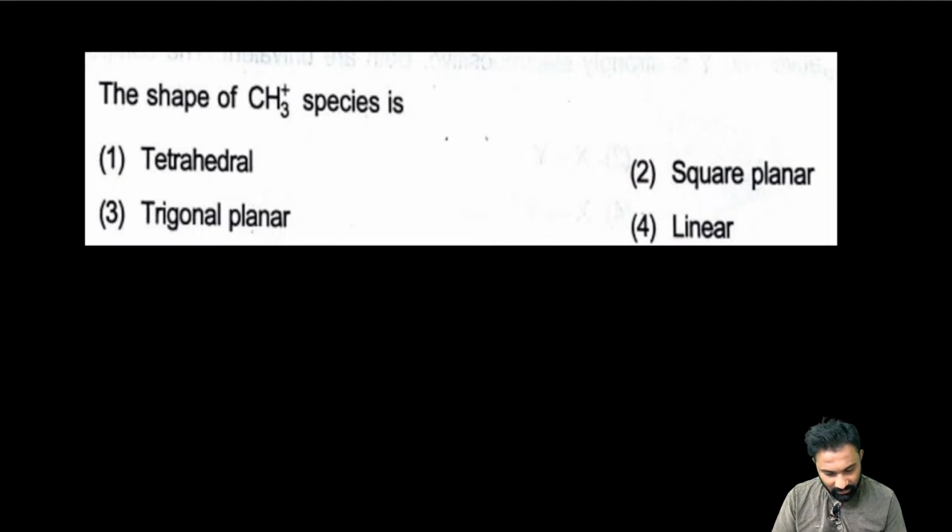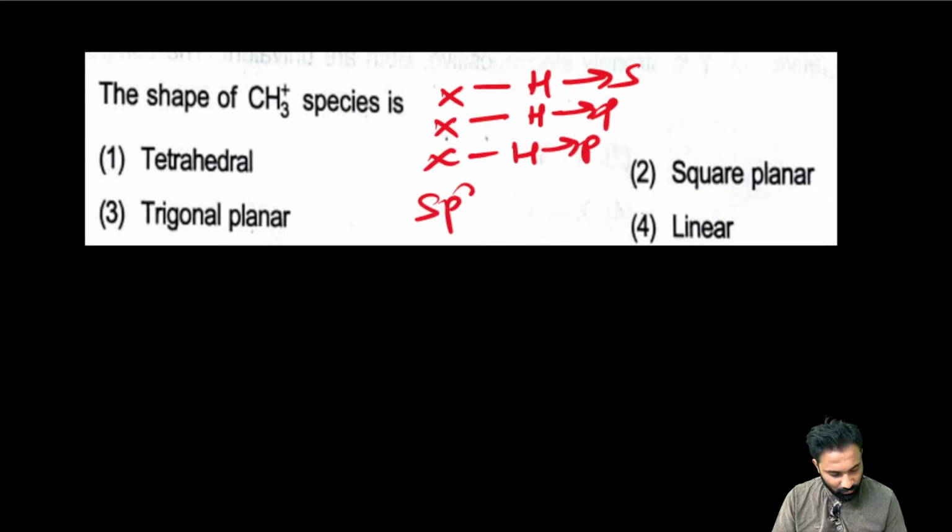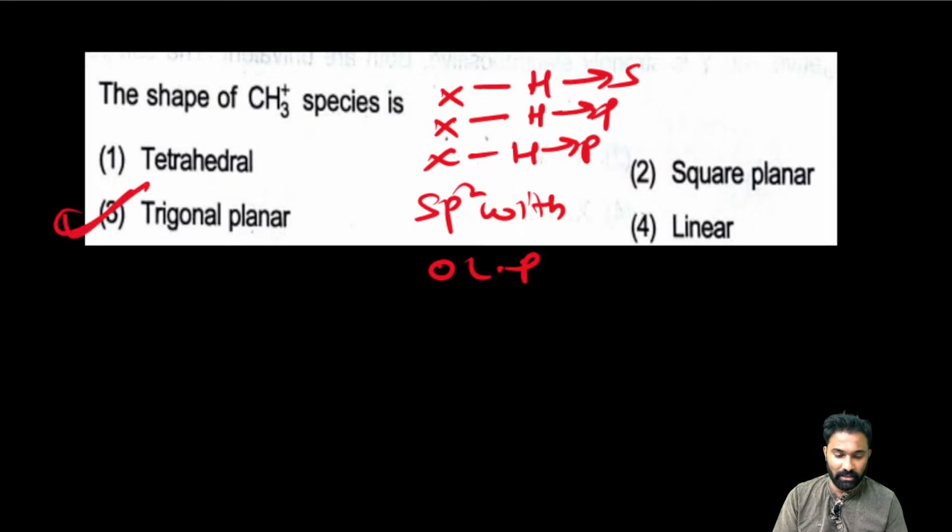The answer is 3. Carbon is having 3 hydrogens here. Now this is sp2 with 0 lone pair. Sp2 with 0 lone pair, it is trigonal planar, my dear friend. Right. Now the answer is trigonal planar.